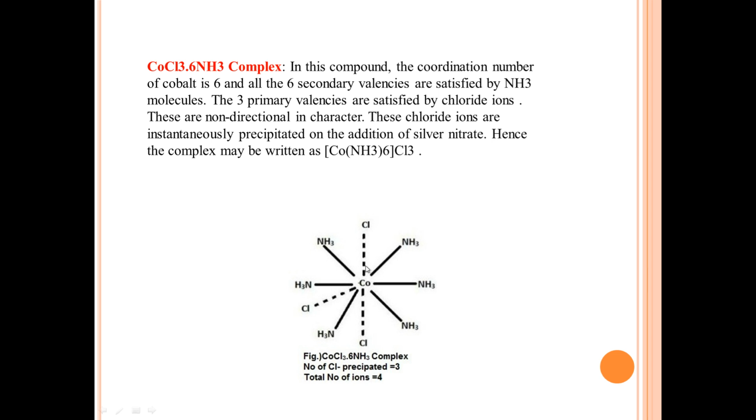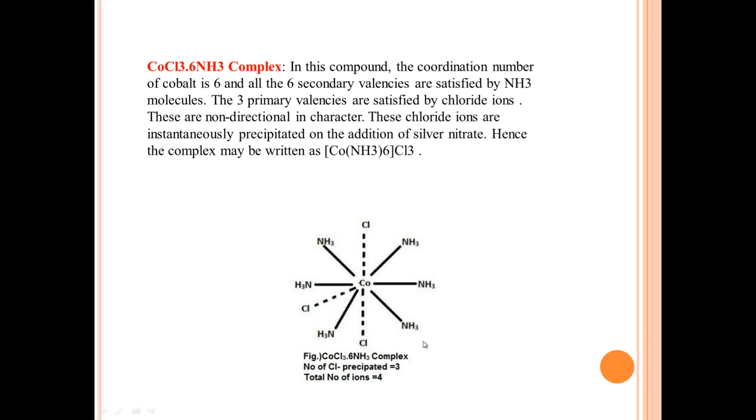The primary valency is 3 and it is bound with chlorines, which are negative ions, 1, 2 and then 3. And the secondary valency is 6, ammonia 6. You can see here the 6 ammonia molecules. So chlorine satisfies the primary valency and ammonia satisfies the secondary valency.